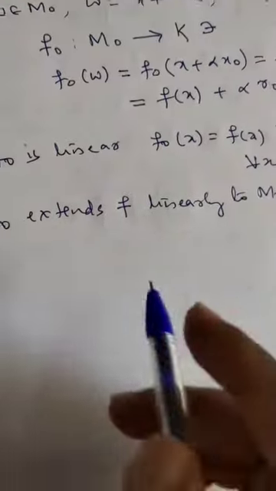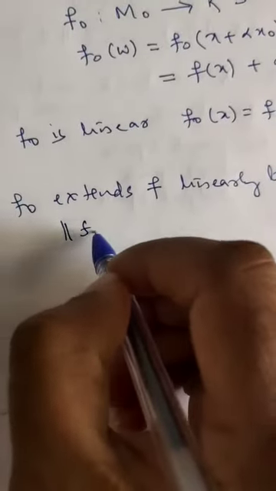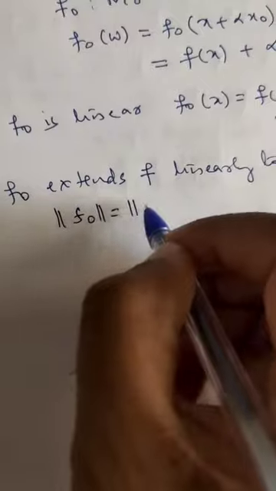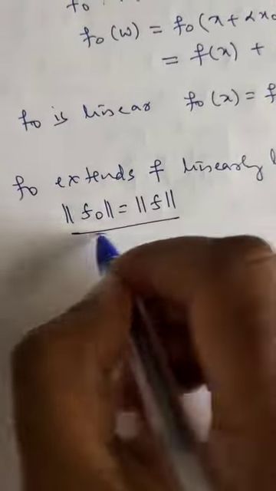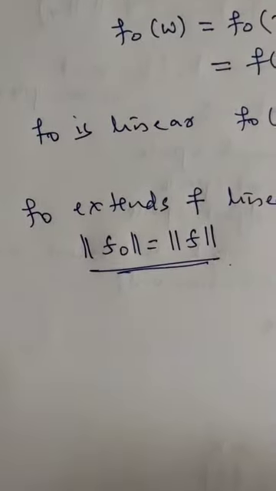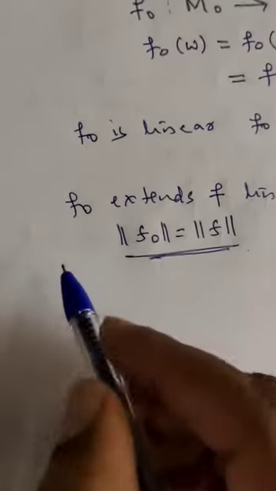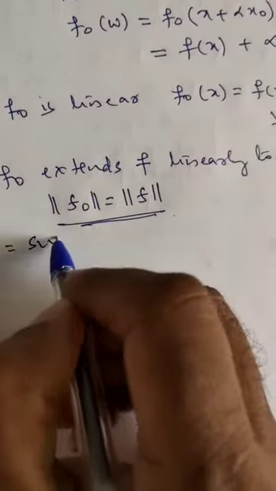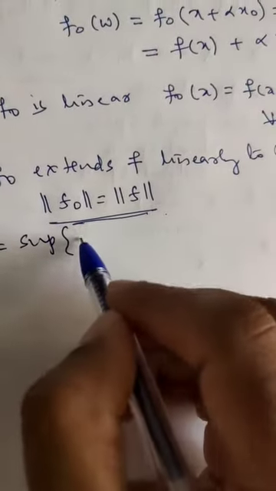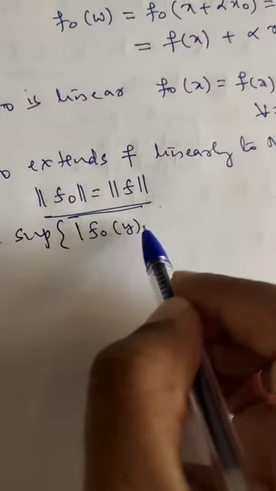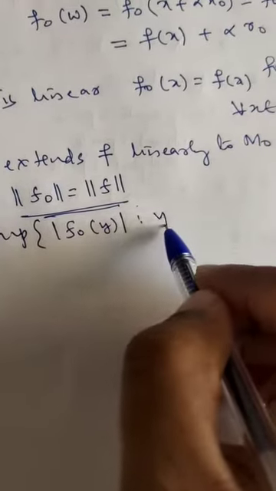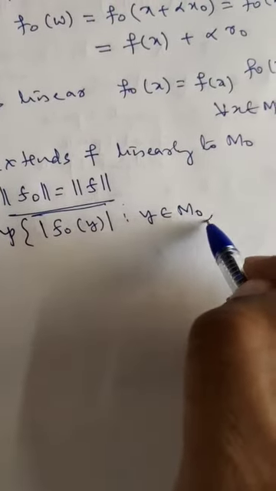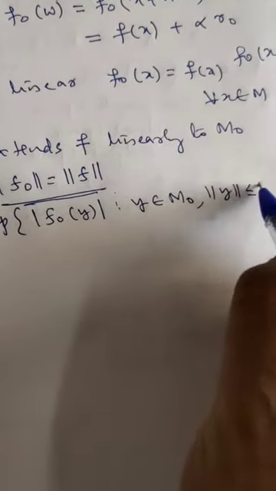So what is the remaining thing? The remaining thing is we need to prove norm of f naught is same as norm of f. So now what is norm of f naught? Norm of f naught is equal to supremum of mod of f naught of y, where y belongs to M naught and norm of y is less than or equal to 1.